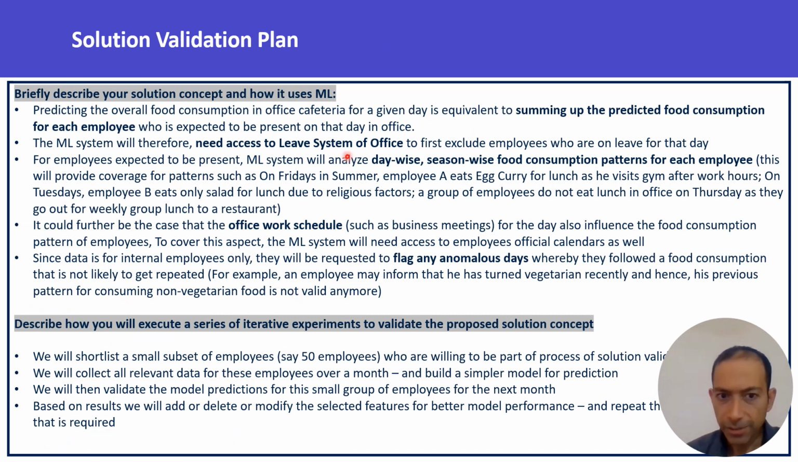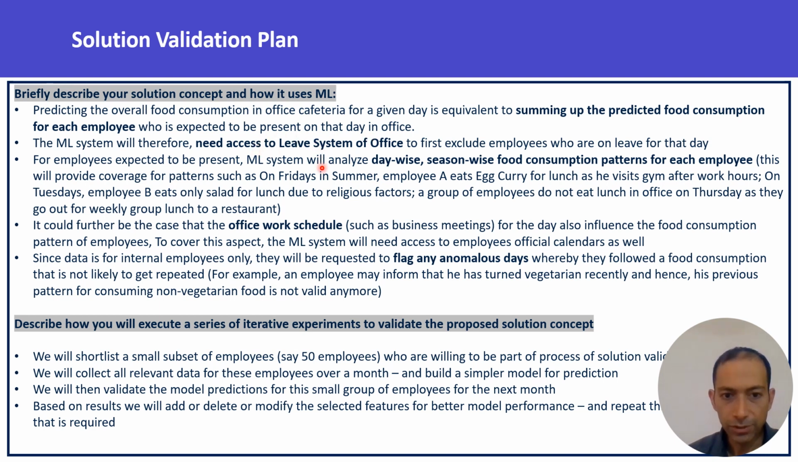So briefly describe the solution and how it will use ML. What we are going to do is predict the food consumption of each employee the next day, and then sum it up to arrive at the final aggregated prediction of food consumption the next day in office, which the caterers can then leverage to plan their food bringing and cooking activities. The first thing the system will need is access to the leave management system of the office, because whoever is on leave is not going to be in office. So we can exclude them from the prediction for the next day.